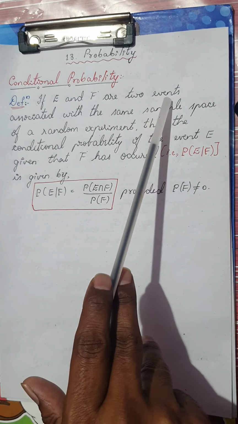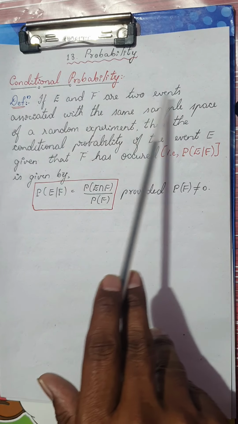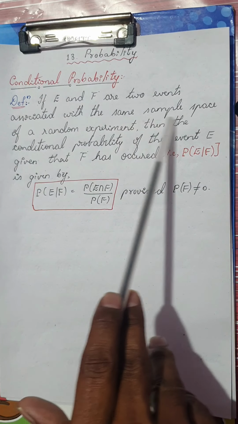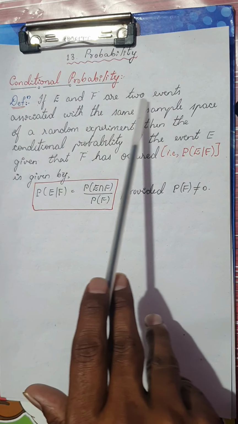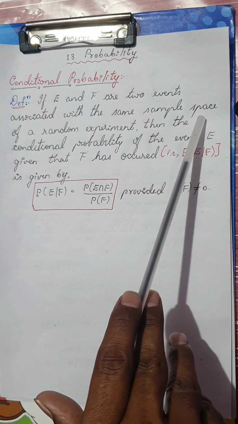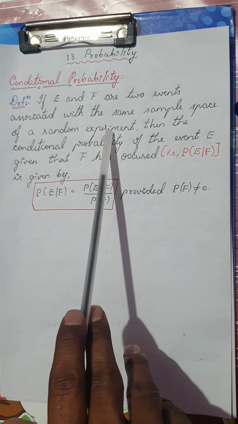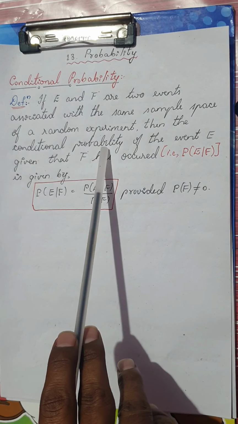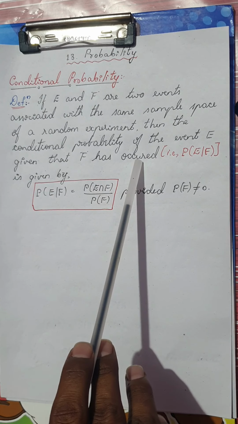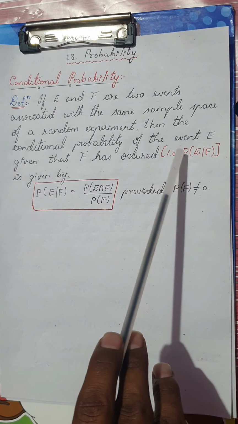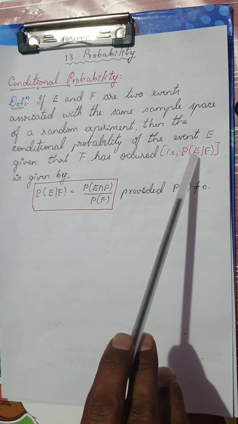If E and F are two events associated with the same sample space of a random experiment, then the conditional probability of the event E given that F has occurred is denoted by probability of E given F, or probability of E conditional F.